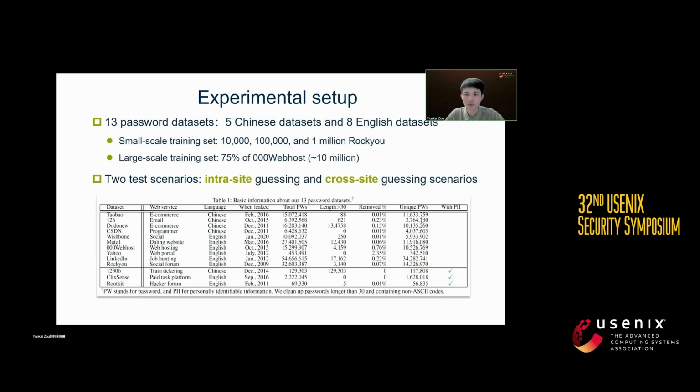Next, let's move on to the experimental setup. We have used 13 password data sets. We set up both large-scale and small-scale training scenarios, as well as intra-set and cross-set testing scenarios. The dataset used is shown in this table.